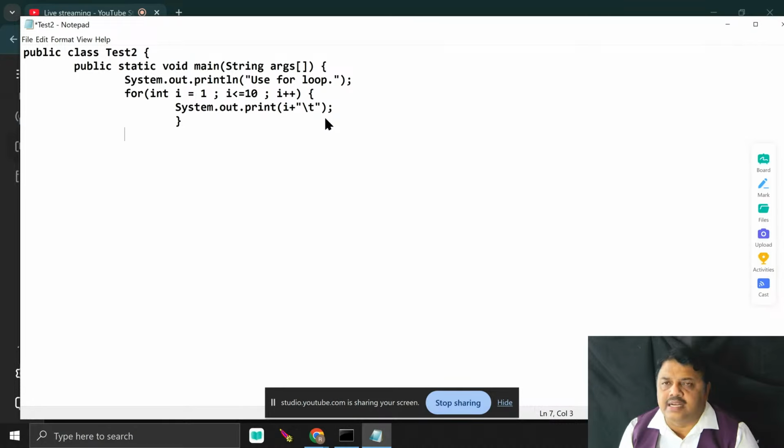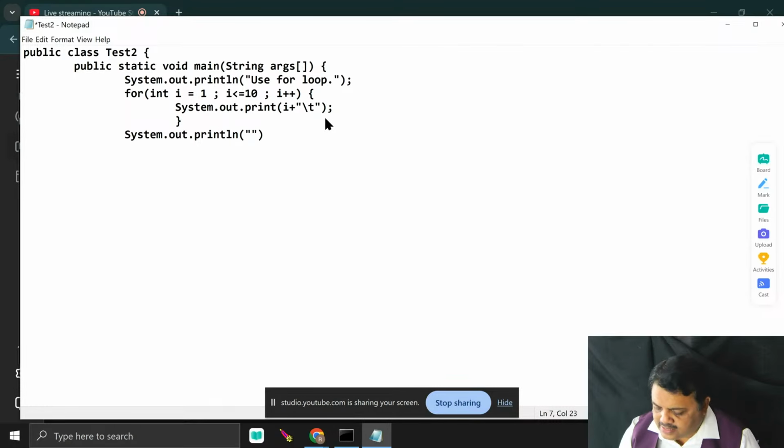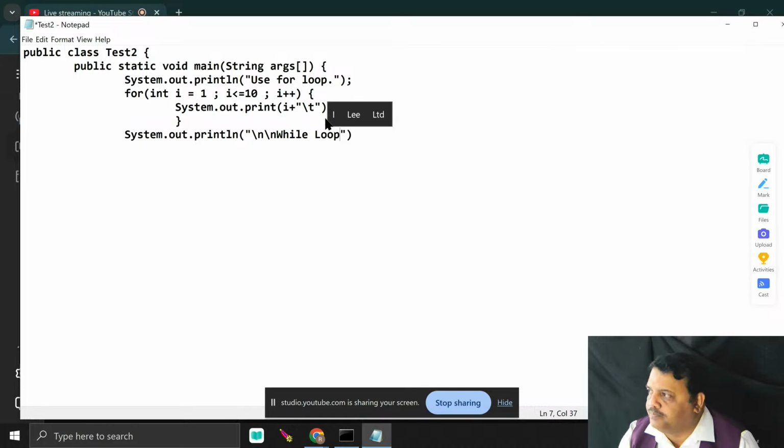Now the same thing I can do with the help of what? While loop. How is it possible? You check here. I just write System.out.println, and here I write a slash n. You know what is the meaning of that? Line break. Another line break. Then after that, the 2 line breaks are there. Then I am using what?